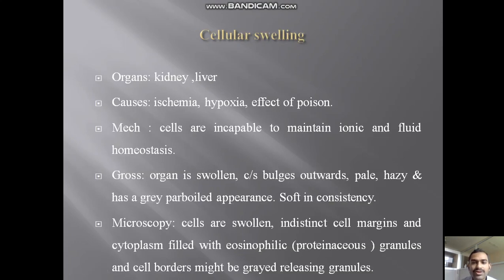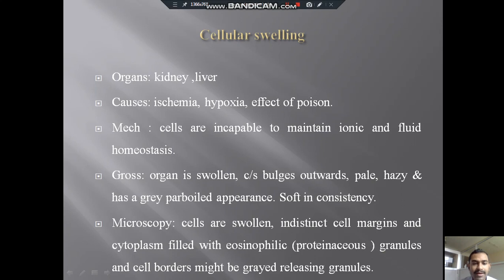So cellular swelling, how will you know what cellular swelling is? It mainly occurs in organs, maybe the kidney or liver, caused by ischemia, hypoxia, or the effect of poison.